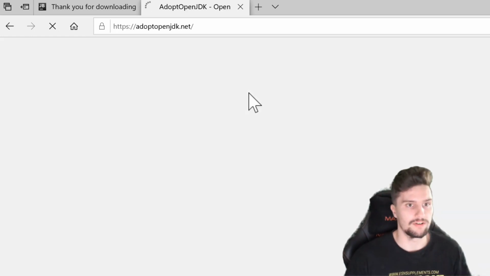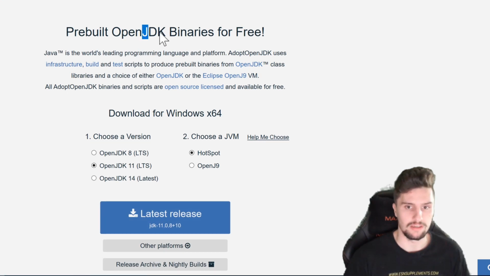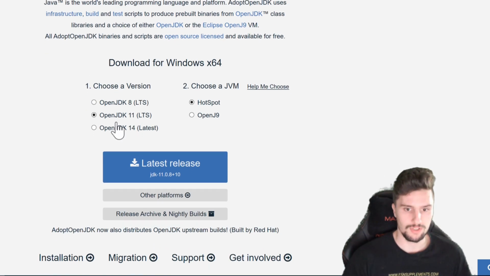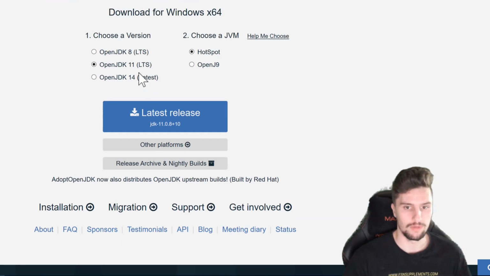adopt-openjdk.net. So there are several versions of this JDK here. One is by Oracle, so the actual creators of Java, but that shouldn't be used here because that is paid. Not really paid, but if you want to publish something that you made with Oracle JDK, then you need to pay for their license basically. And this OpenJDK is the free version of that, so you can just freely use that for development. I will use the OpenJDK version 11 here, which is for long-term support, so I really recommend you to use the same. And we want to download this here.